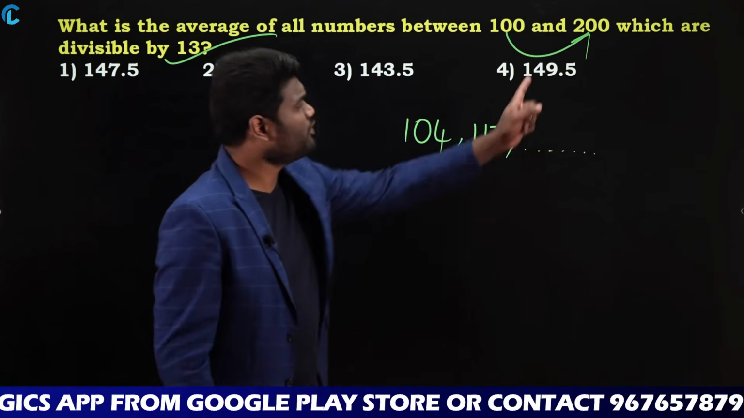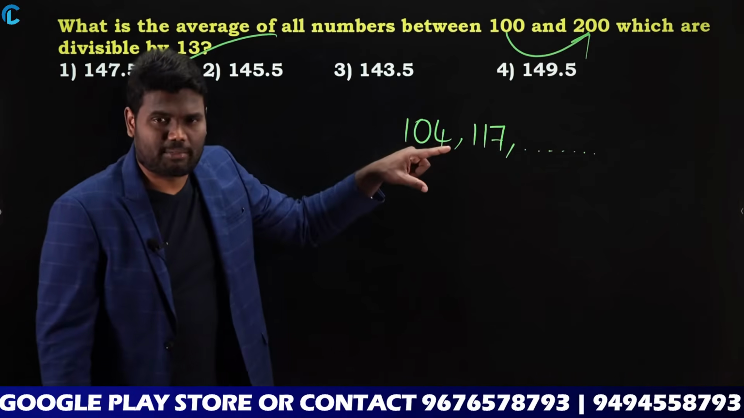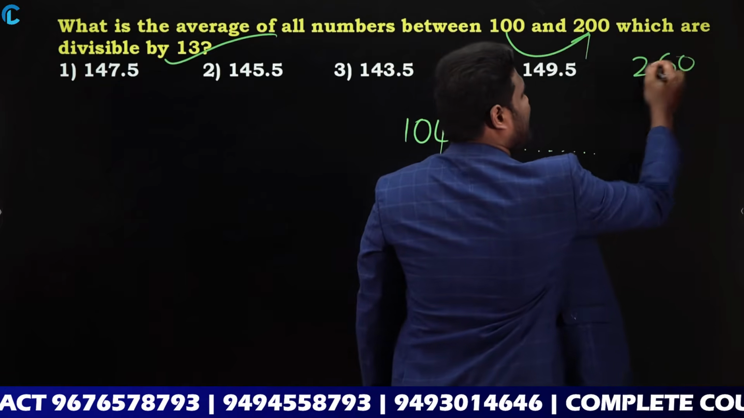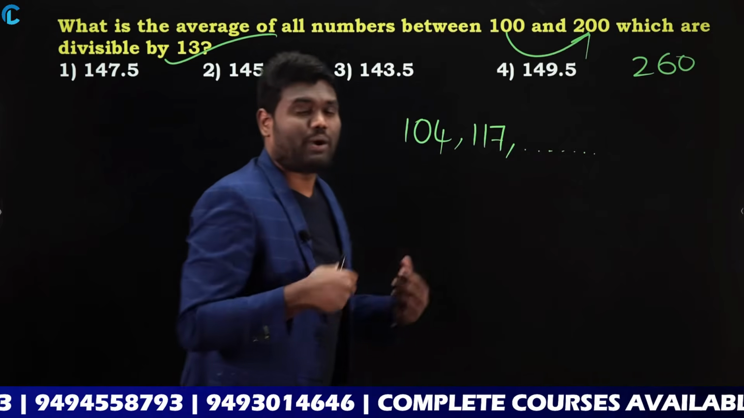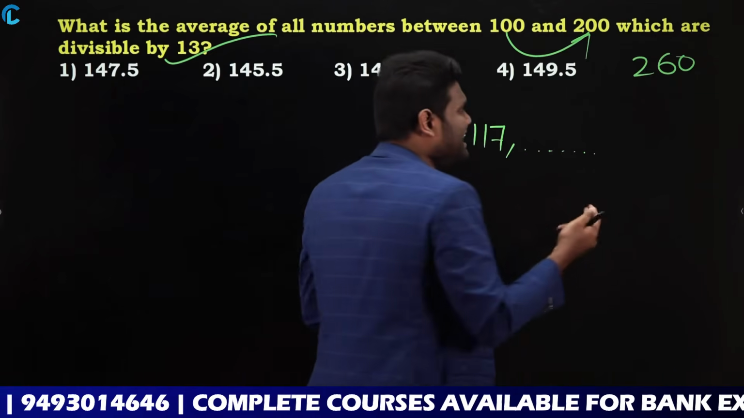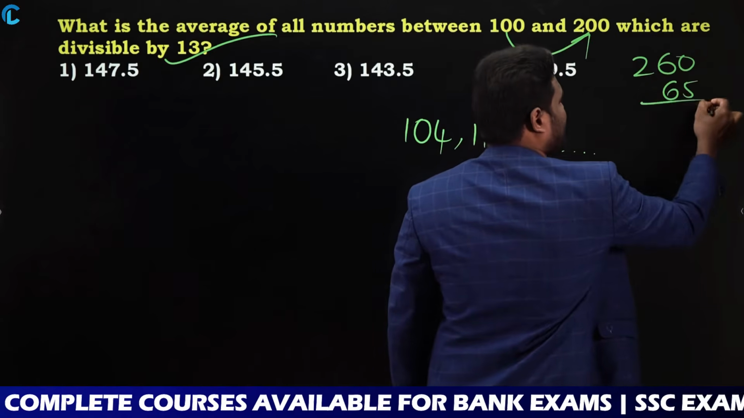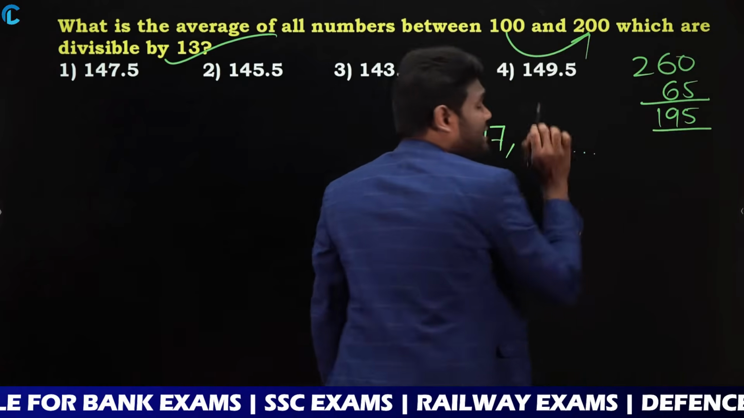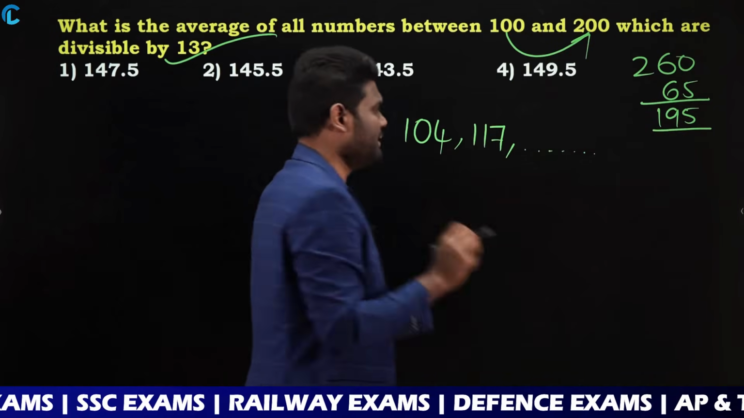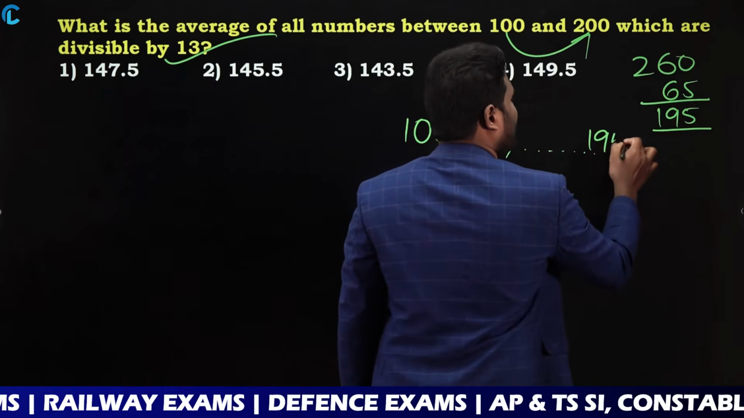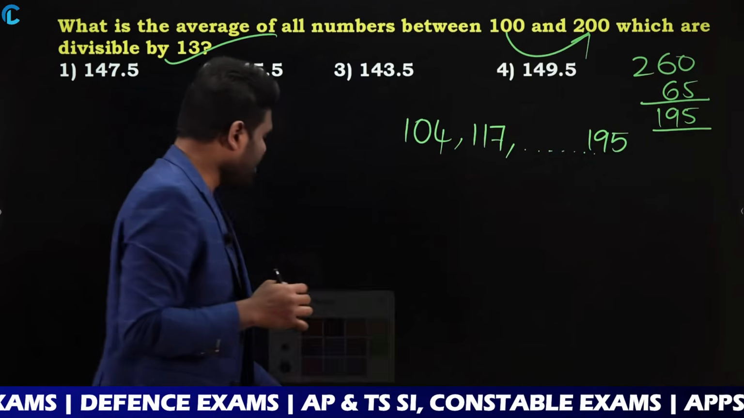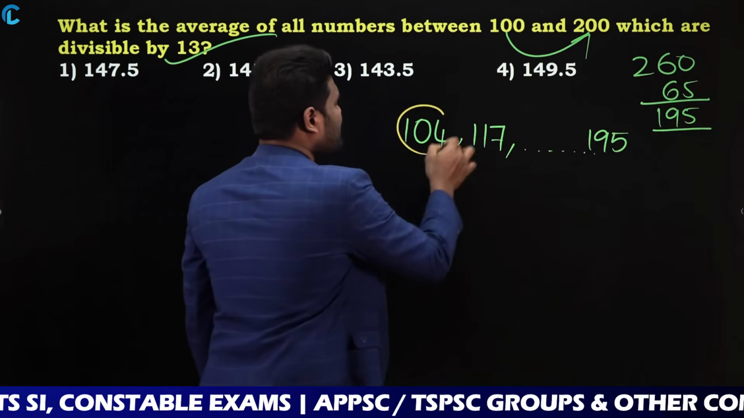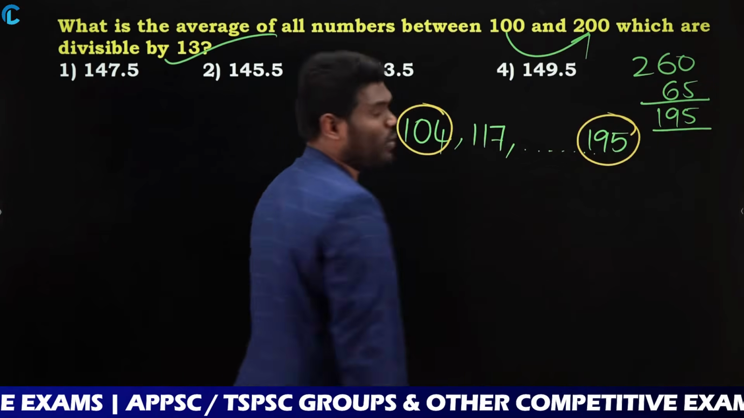Now if you look here, 13 times 20 is going to be 260. But I need a number less than 200. Now what I will do? 13 times 5 is nothing but 65. Now 260 minus 65 is nothing but 195, which means 195 is also divisible by 13. So this is going to be 195. Now look here, we got the smallest number and the highest number also. Smallest number is 104, highest number is 195.